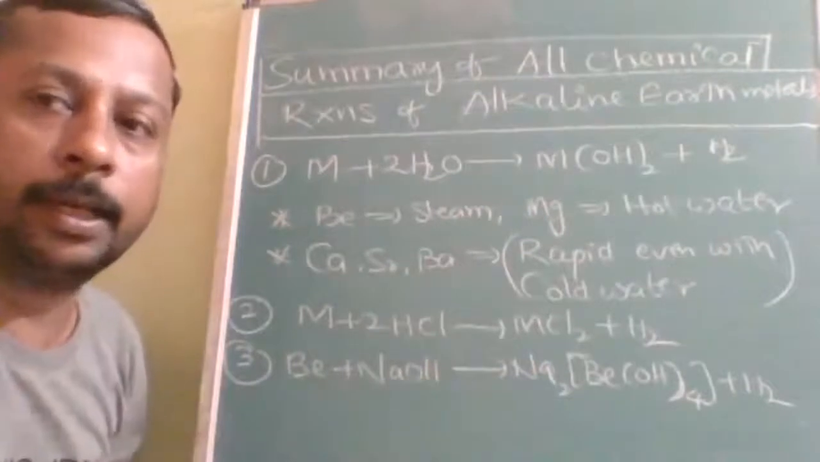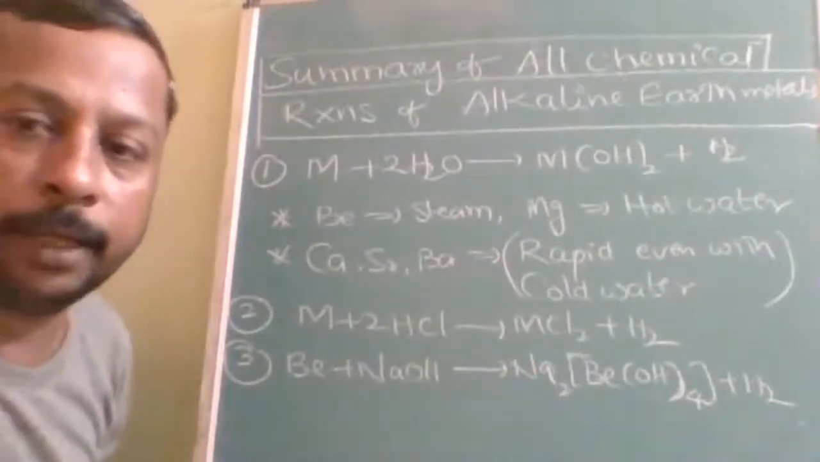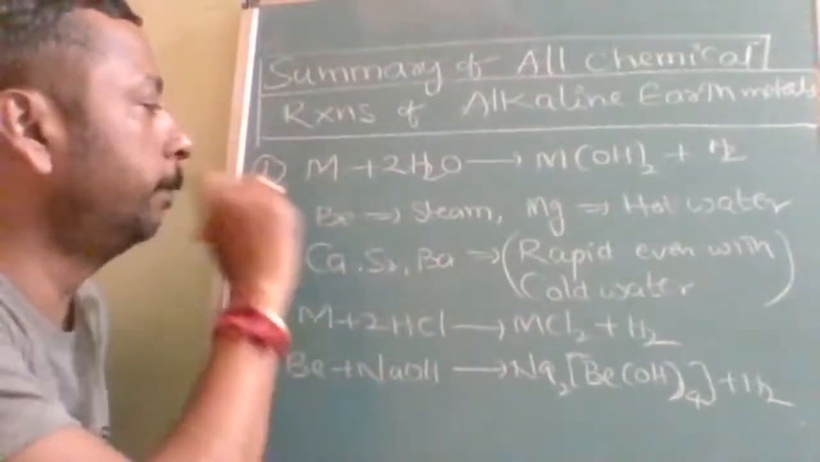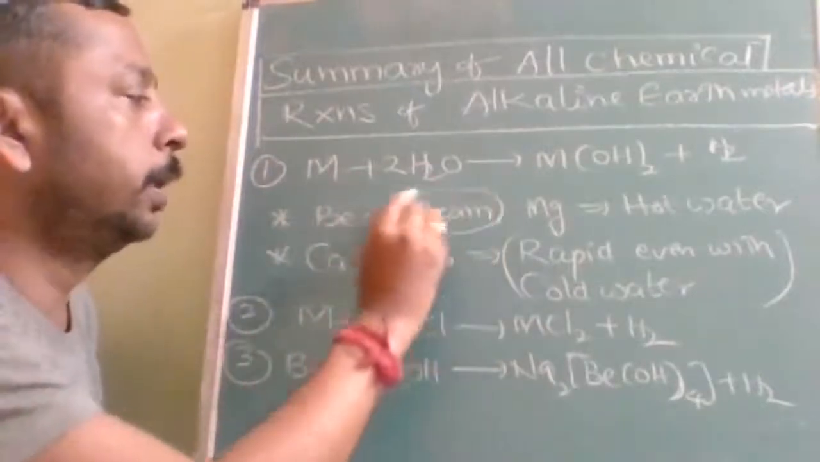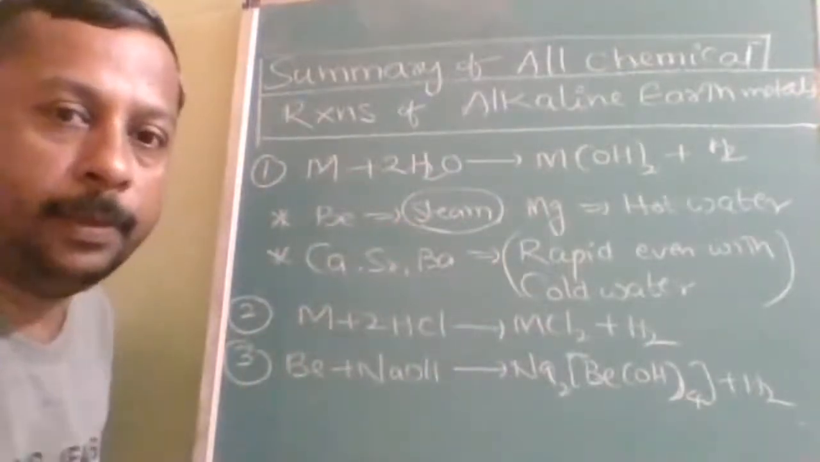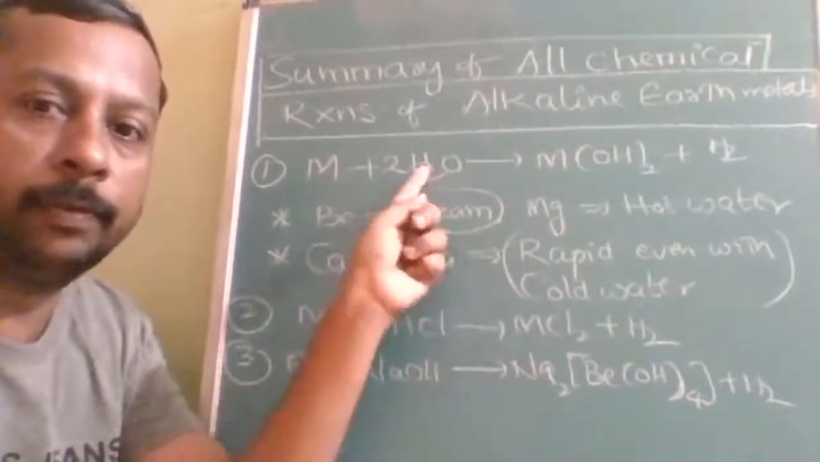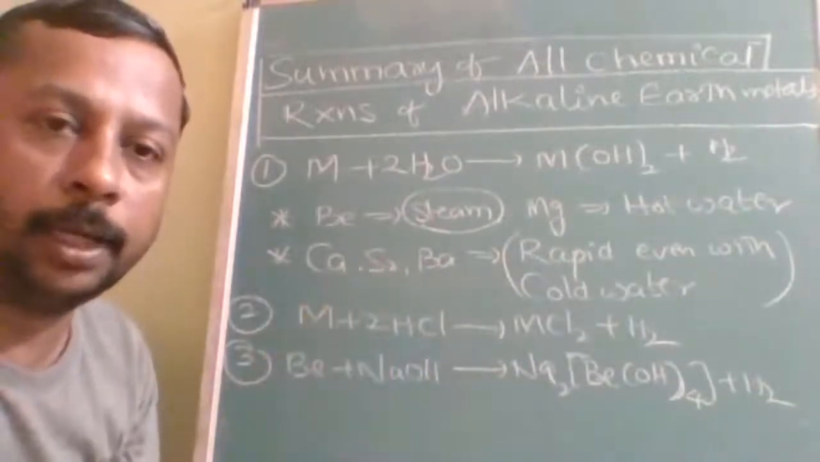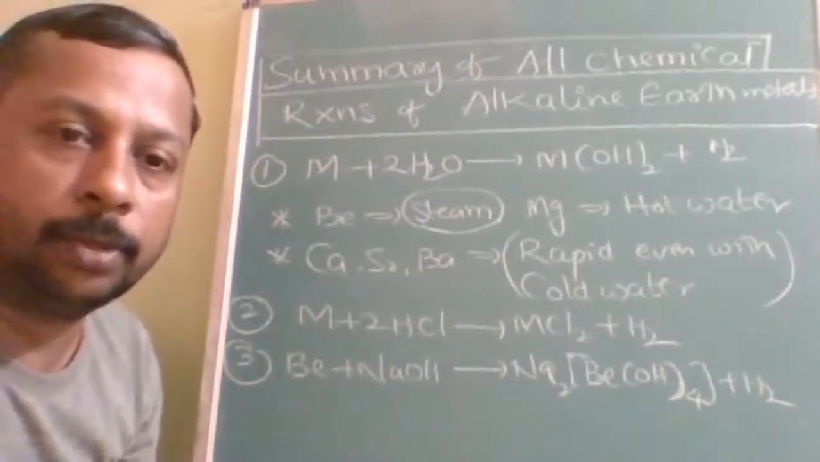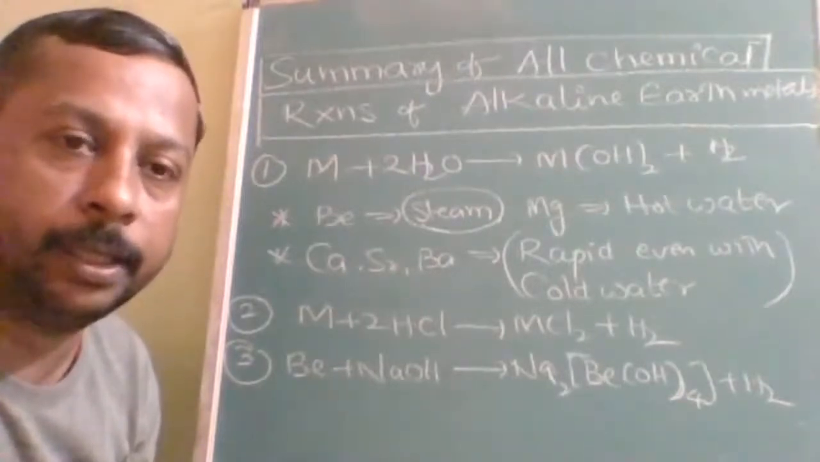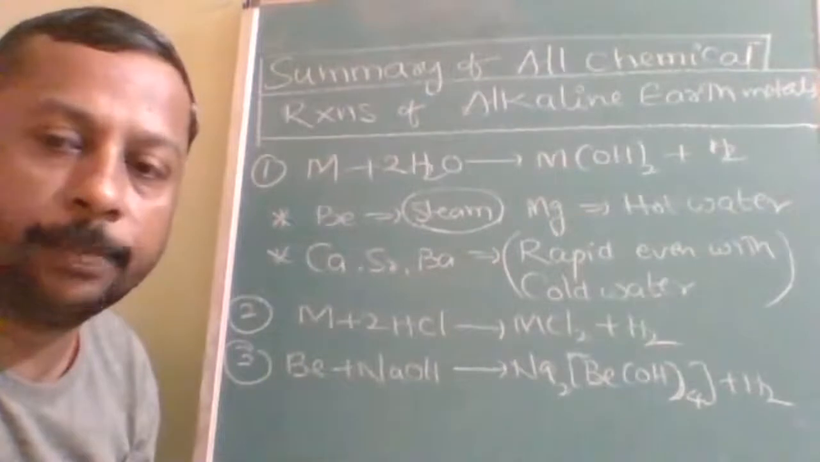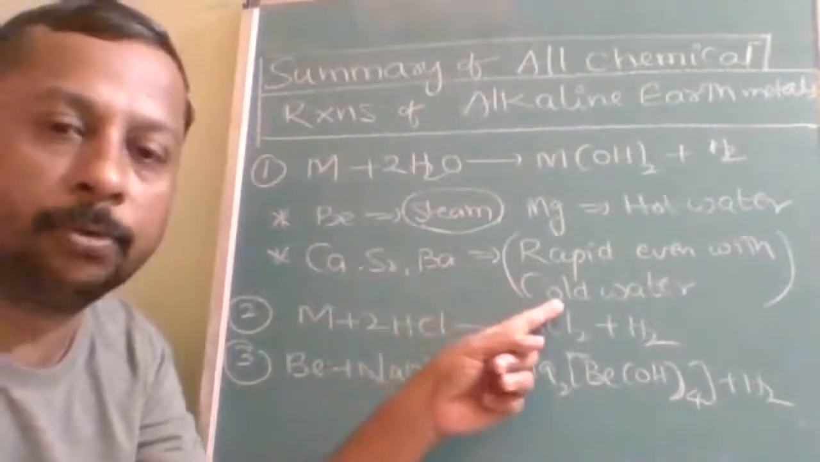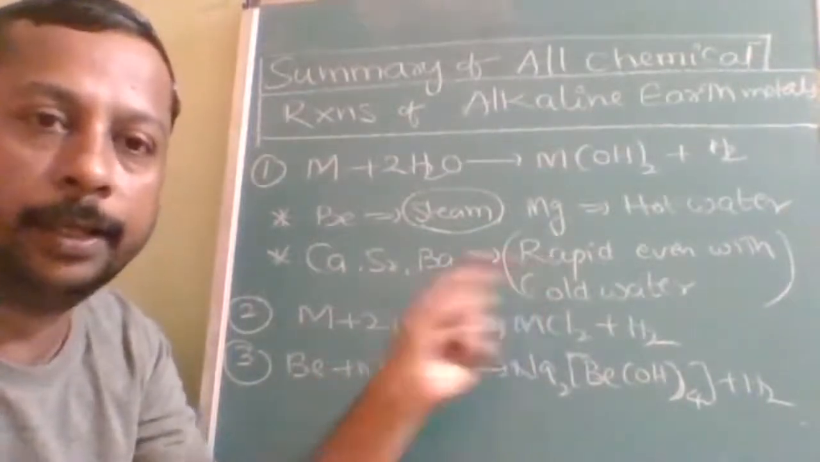But the reaction conditions are different. What are the different conditions? If you want the metal beryllium to react with water, the water must be in vapor state. When magnesium has to react with water, the water must be hot. Calcium, strontium, barium are all highly reactive metals because of low ionization energy. Down the group ionization energy decreases, hence reactivity increases. Even they can react with cold water, and at very high speed.